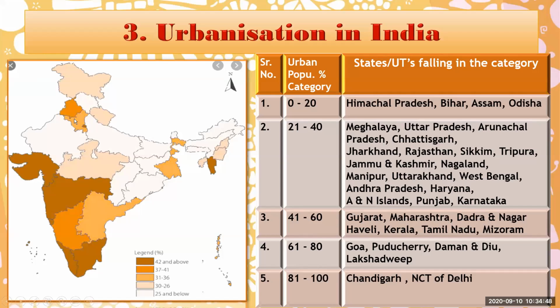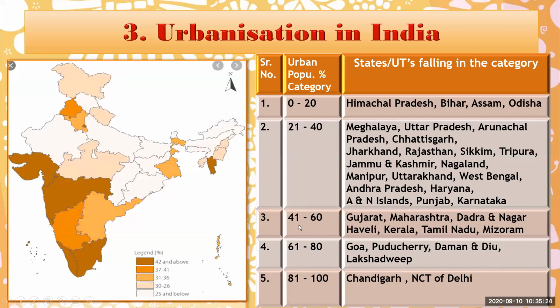Here we can see Punjab and Haryana. This is Rajasthan, and this is Madhya Pradesh, and Uttar Pradesh, Bihar, and West Bengal, and some eastern states are given here. The Assam, Arunachal Pradesh, Jammu and Kashmir, Uttarakhand, Himachal Pradesh, Tripura. These are the states which have a low percentage of urban population.